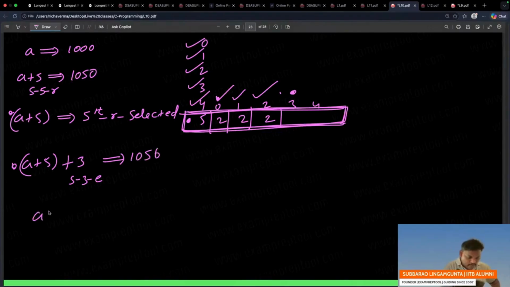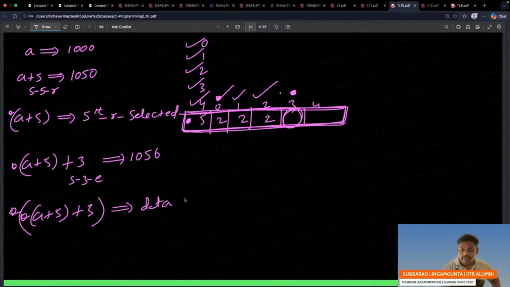Now listen. A plus 5 star plus 3. Now if I say star, wherever you are, I am already in the 5th row, 0th column initially. But when you say plus 3, I came to here. Then when you say star, I will go inside. Whatever is inside, the data will print. Which data? See this one. This is the actual.